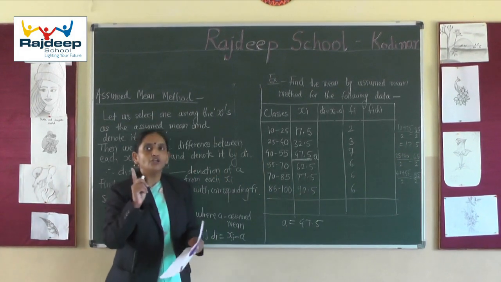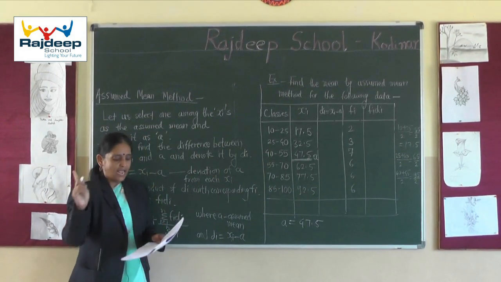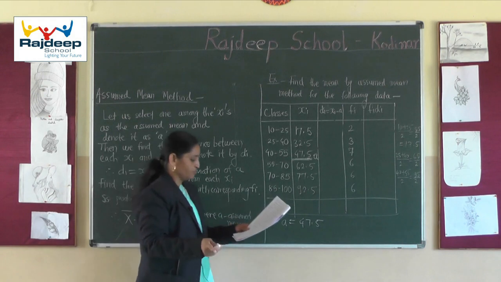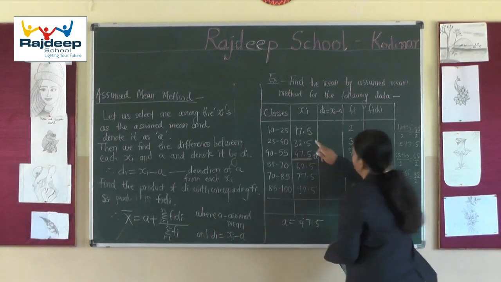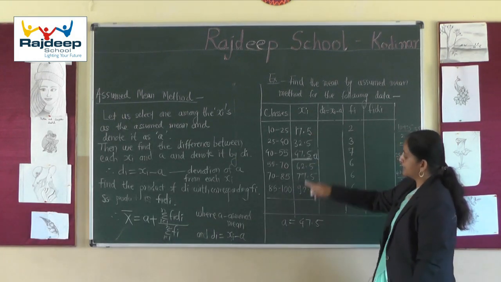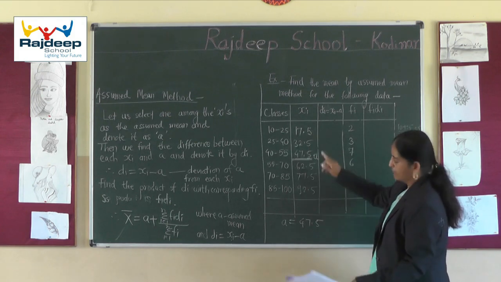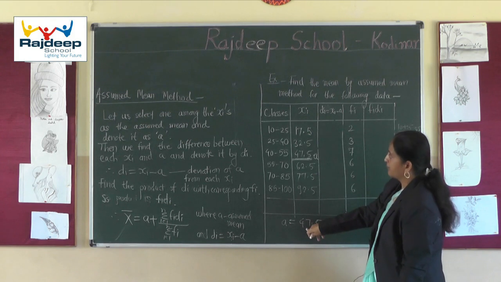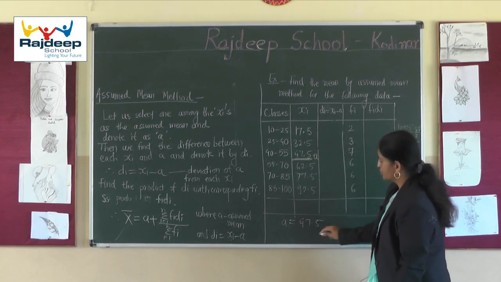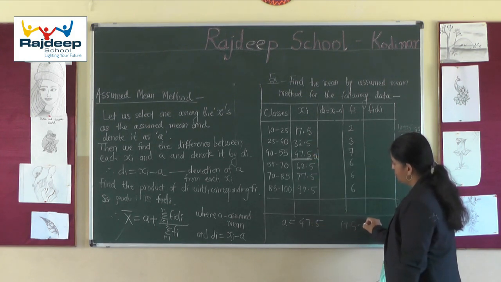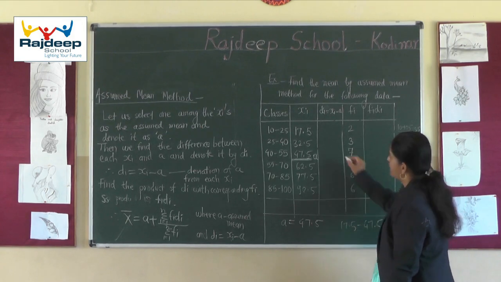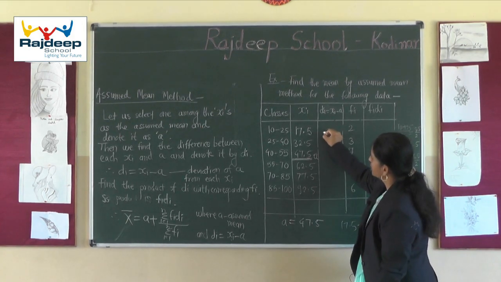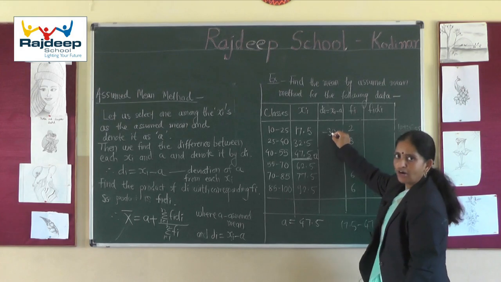This is not the actual mean, but it is the assumed mean. Now this assumed mean I have to subtract from each xi. So subtracting from the first value, this value is small and this is big. Smaller minus bigger, the answer is minus 30. This will be then what?